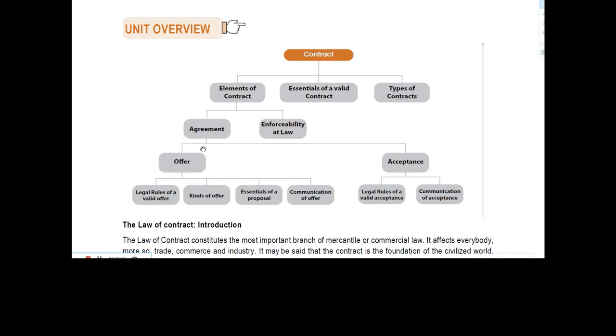On the basis of validity, there are valid contract, void contract, voidable contract, illegal contract, unenforceable contract. On the basis of formation, there are express contract, implied contract, and e-contract. And on the basis of performance, executed contract, executory contract, unilateral contract, and bilateral contract.